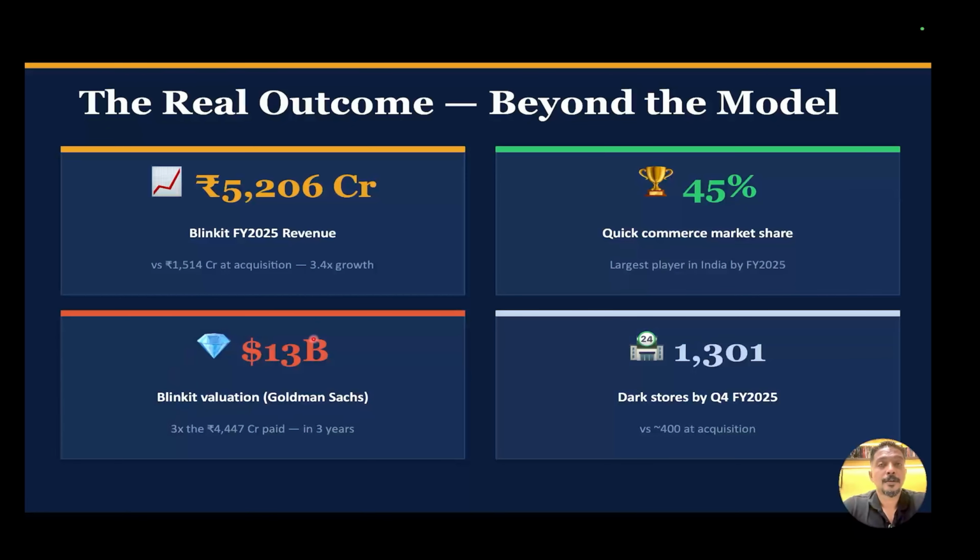But the most awaited question was whether the Blinkit management was underpaid or overpaid for all the effort they've made, because the current FY25 valuation by Goldman Sachs is about 13 billion, which is more than 3x the initial valuation. And remember, for Zomato it was a cheap deal because they paid all in stock for depressed stock. The stock price had already dropped from around 169 to about 76. So it was a cheap deal.